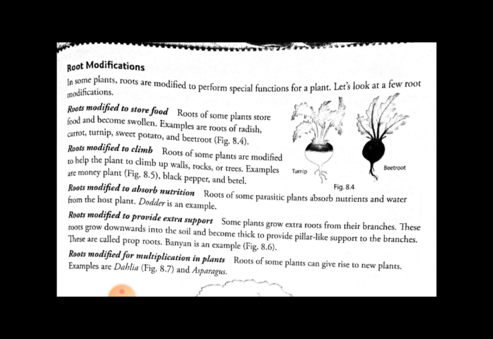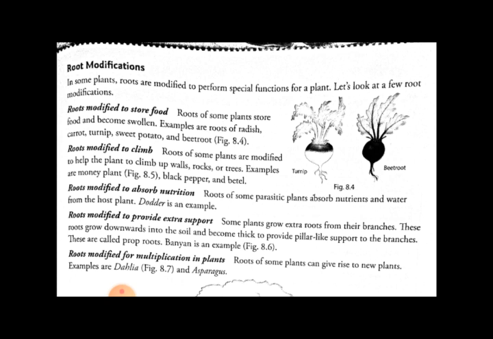Next, roots modified to absorb nutrition. In the first chapter we saw various types of plants: insectivorous, saprophytic and symbiotic plants. Some plants' roots are especially modified to absorb nutrition. Roots of parasitic plants absorb nutrition and water from the host plant.